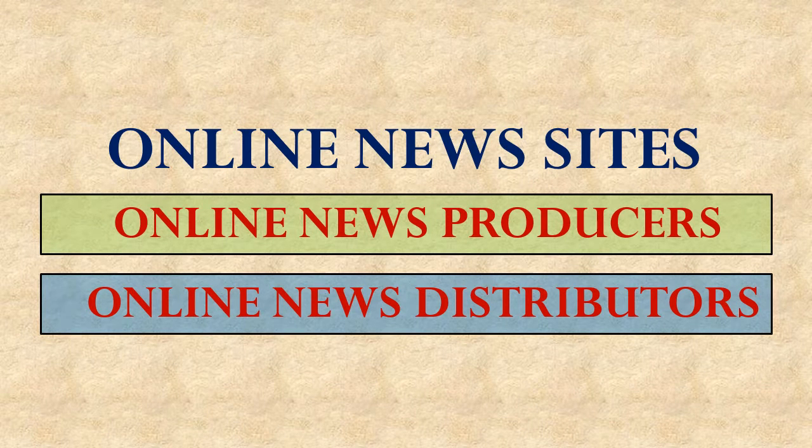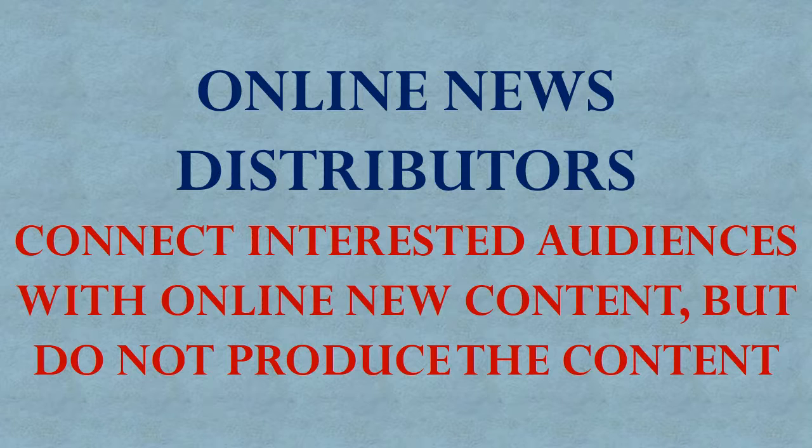But there's another kind of online news site where, rather than employing people or having volunteers make news content, the websites simply distribute content that already exists.